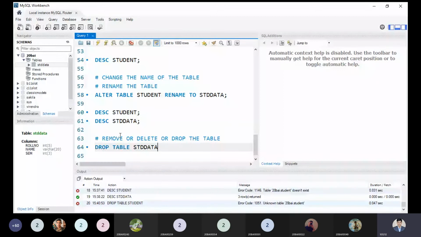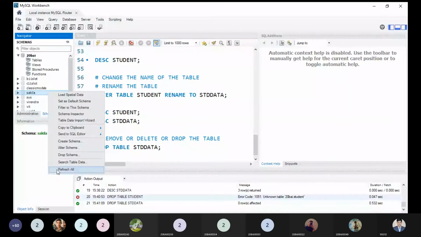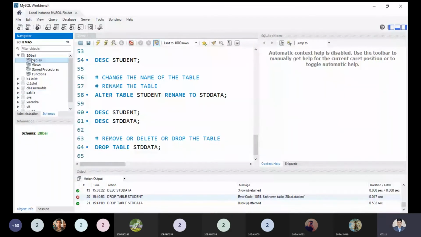If I'm executing this query, at the bottom side you can see the table is deleted, and on the left side if I'm refreshing again, no tables exist inside our database. Okay, so these are the DDL commands we have discussed so far. Tell me right now any problem?